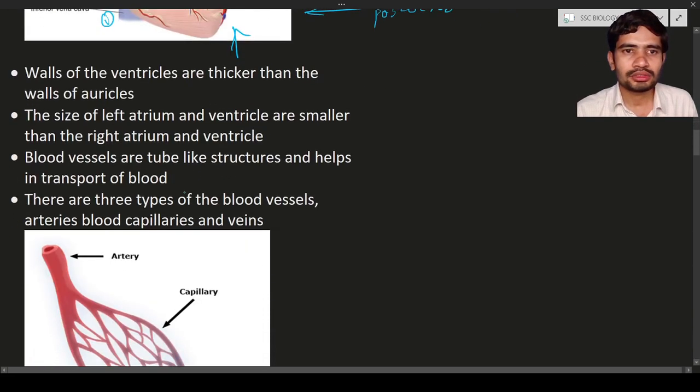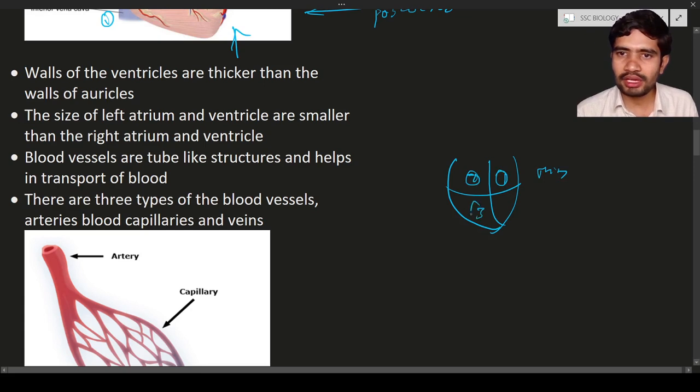The walls of the ventricles are thicker than the walls of the auricles. Just now we have seen the chambers. The upper two chambers have thin walls, and the walls of the ventricles are thick.